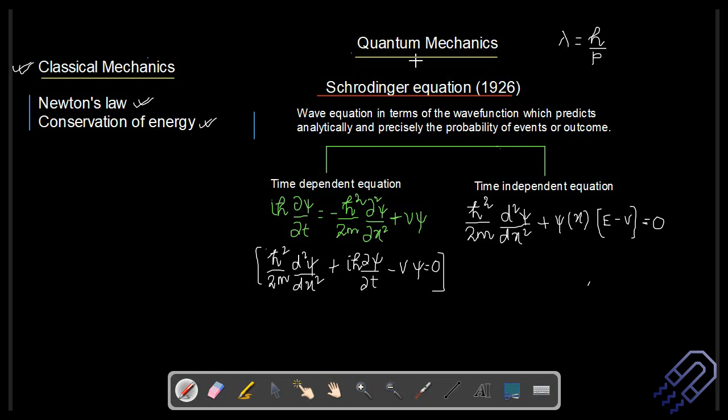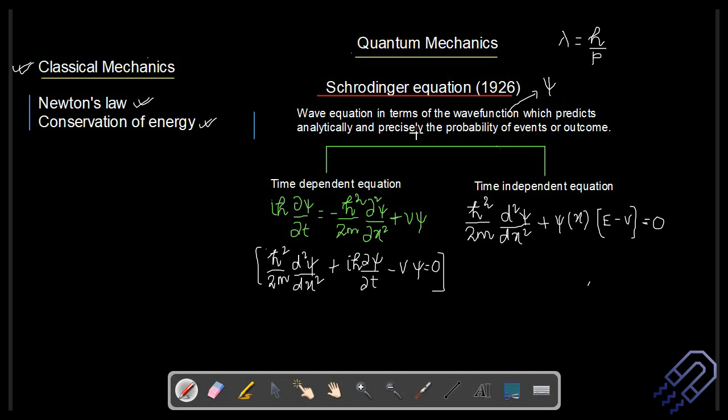Quantum mechanics was very well developed by the 1940s and 50s, and explained a lot of unknown phenomena which was not being explained by classical mechanics. So if a question is asked on Schrodinger equation, you can definitely start with a definition. It's basically a wave equation, which is written in terms of the wave function psi.